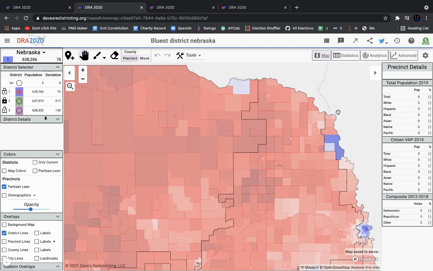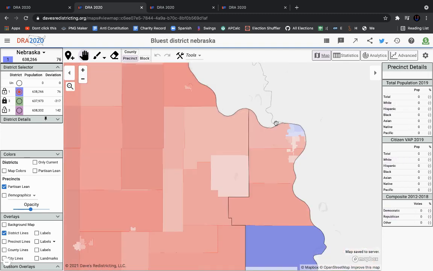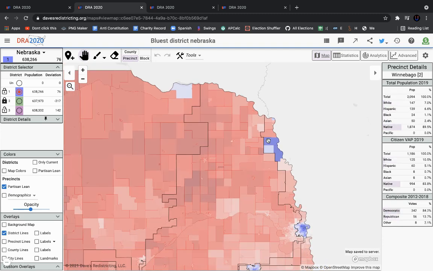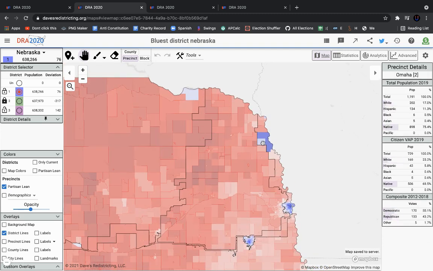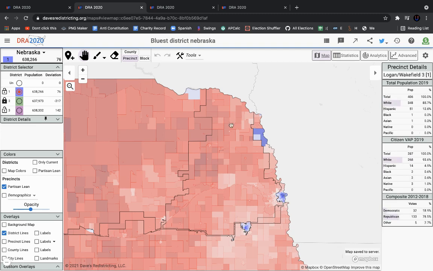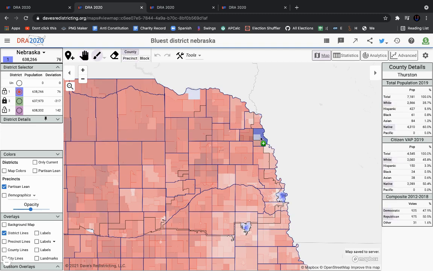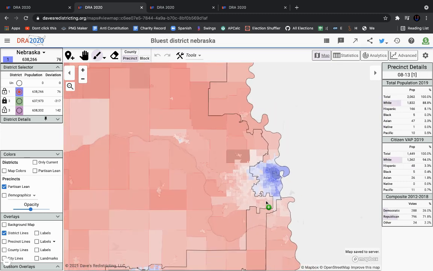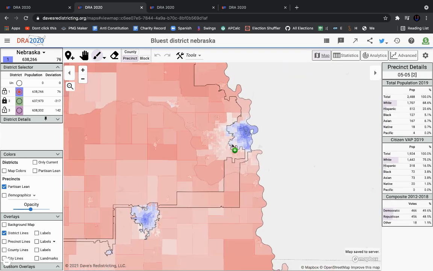But I did include these Democratic precincts up here, this predominantly Hispanic area. Then we of course have the Native American reservation over here that was part of the only county that John Kerry won, Thurston County. And then you have most of Omaha, the blue parts of Omaha. There are a couple blue precincts I left out, but whatever.